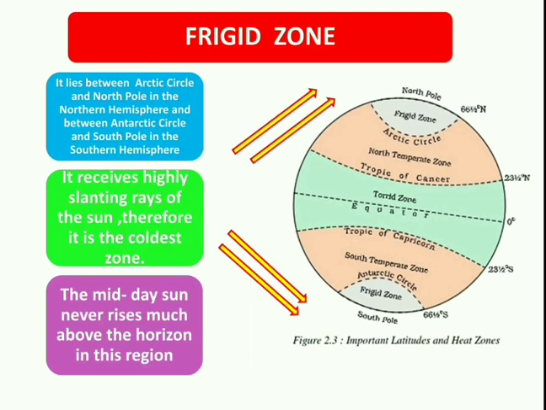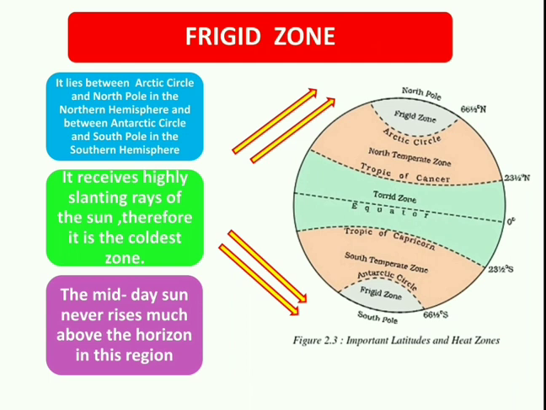Now, frigid zone. As you can see, it is marked with white color in both the hemispheres, northern hemisphere and southern hemisphere. So, let us look at the location of frigid zone. It lies between Arctic Circle and North Pole in the northern hemisphere and Antarctic Circle and South Pole in the southern hemisphere.